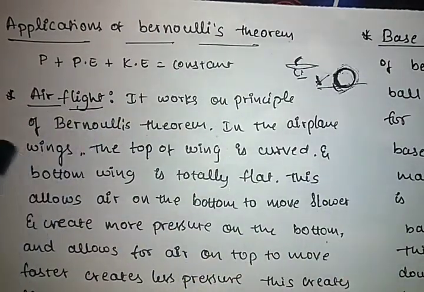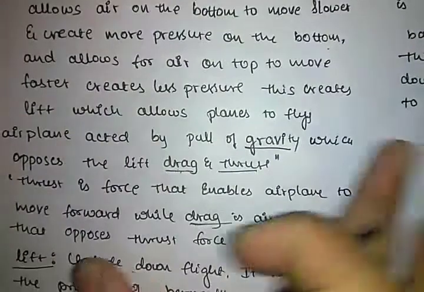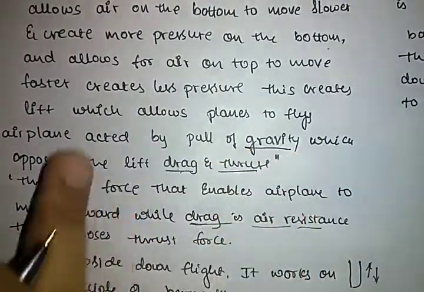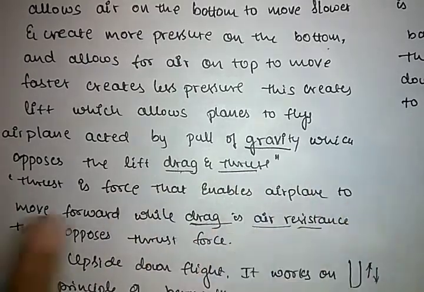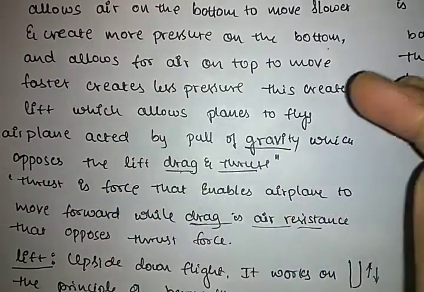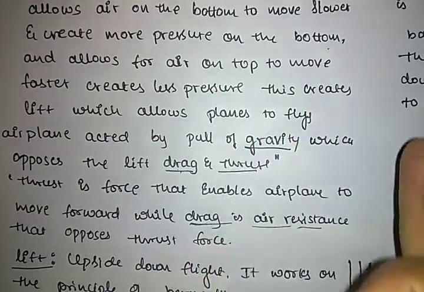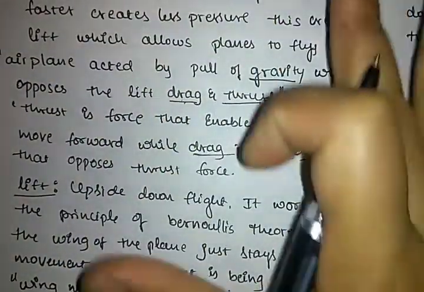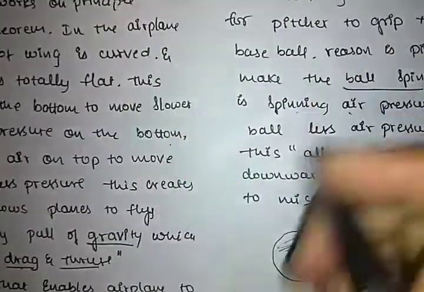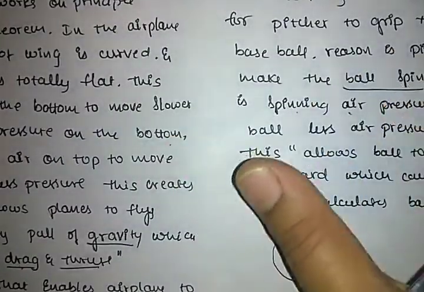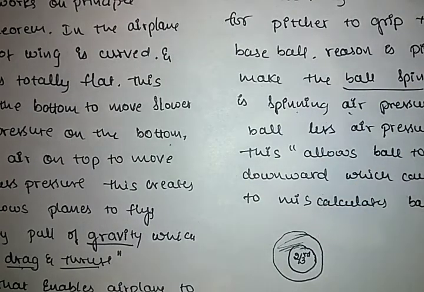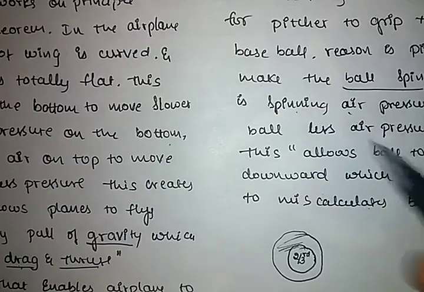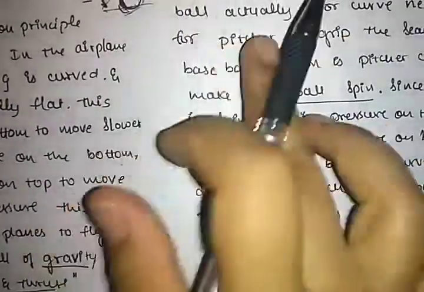How does air flight work? Air flight works on specially designed wings. The airplane is acted on by the pull of gravity, and it opposes this with lift, drag and thrust. Lift is the upward force and drag is the opposing force. That's how the airplane works. And for baseball, the spinning of the ball is necessary, and the spin can make the batter miscalculate the ball's position. This is also one of the applications of Bernoulli's theorem.